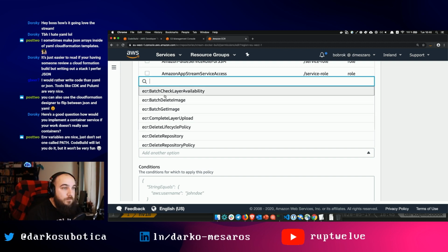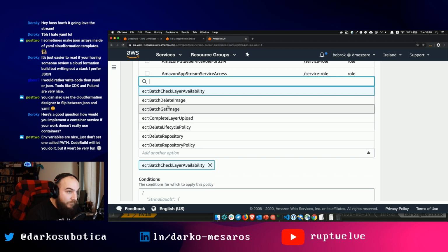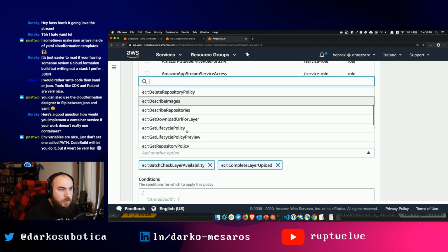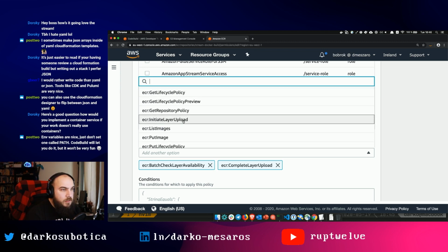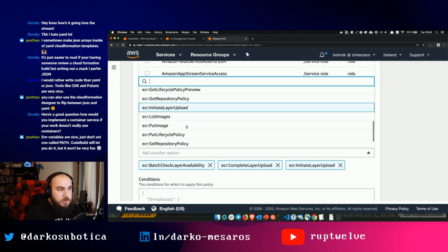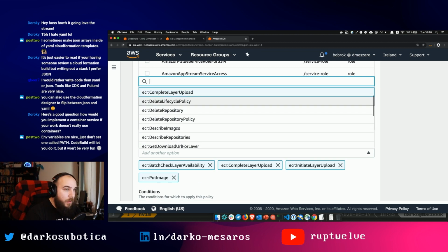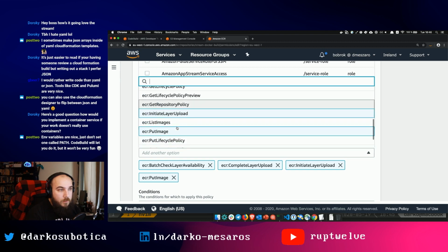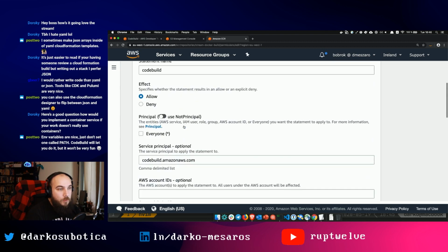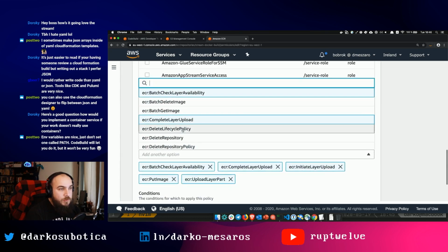It needs to batch check layer availability. It needs to complete layer upload. It needs to initialize layer upload. It needs put image and upload layer part. So those are the permissions it needs.